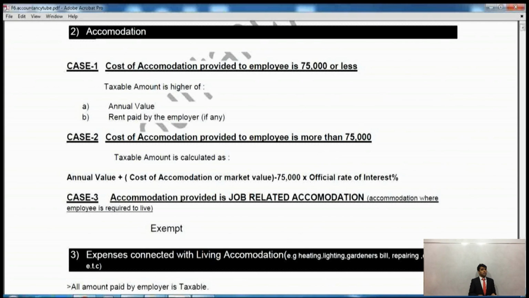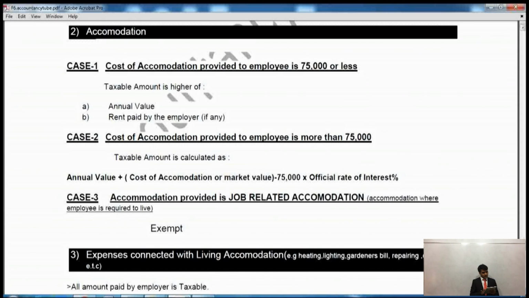Likewise, if you are taking care of a property, if you are a security guard, and you are required to spend the night there because it is required by your profession, you will have to stay at the building where you are a guard, because if you don't spend time there, it is useless. Part of your job is to look after the building at night. So in that case, the employer will give you accommodation there as well. The accommodation given to you in that case will be an exempt benefit.